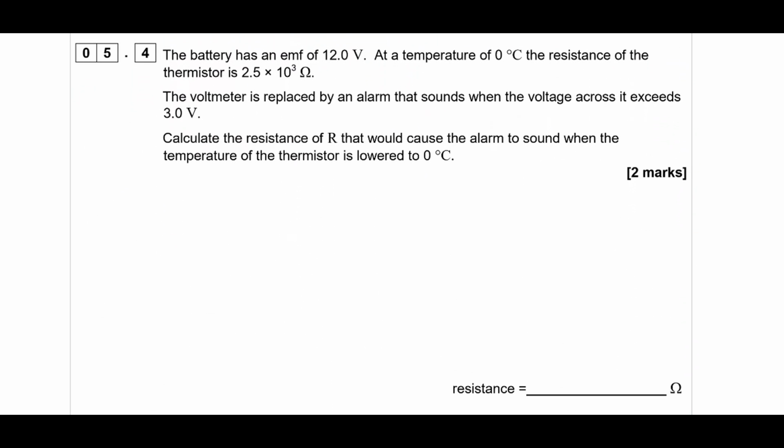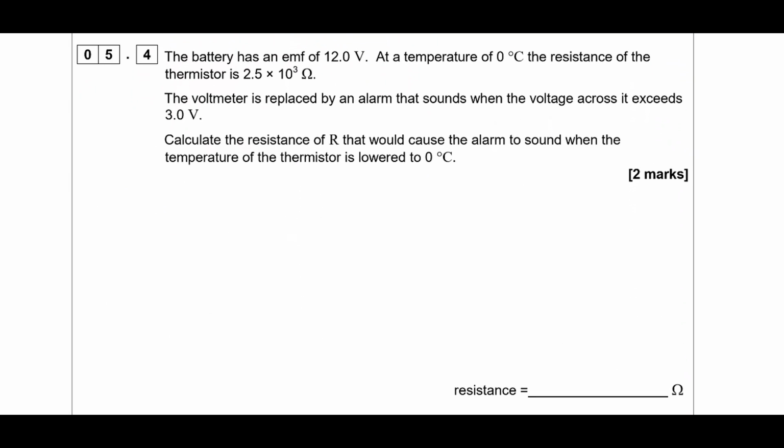Okay, so let's go on to part 4. So the battery has an EMF of 12 volts. At a temperature of 0 degrees, the resistance of the thermistor is 2500. The voltmeter is replaced by an alarm that sounds when the voltage across it exceeds 3 volts. Calculate the resistance of R that would cause the alarm to sound when the temperature is 0 degrees. Okay, so let's just quickly sketch what we've got. So we've got 12 volts going round.